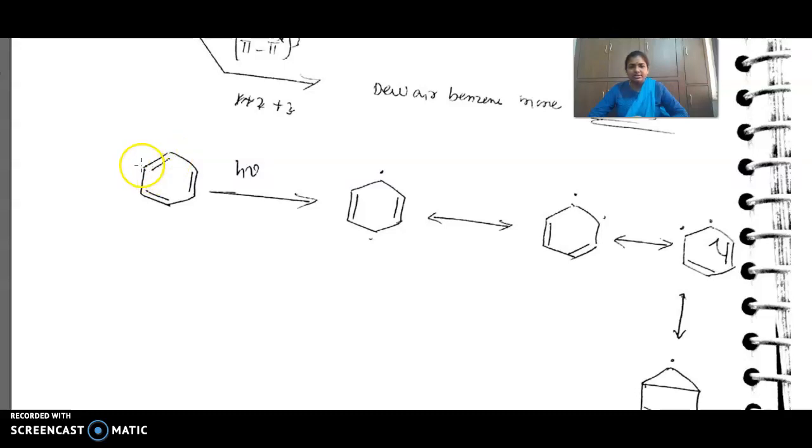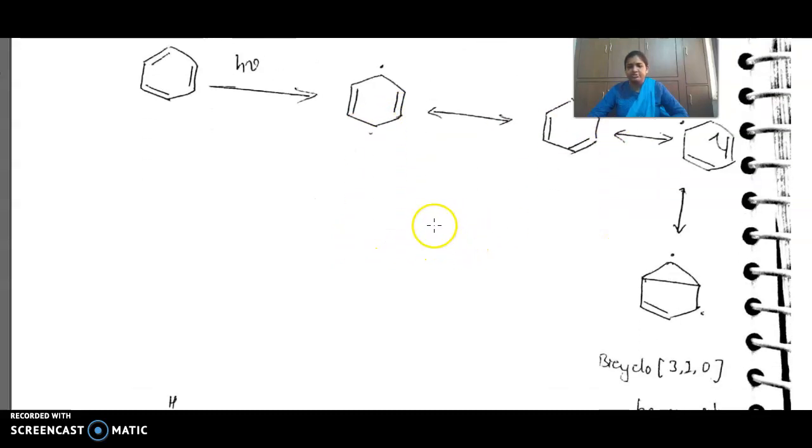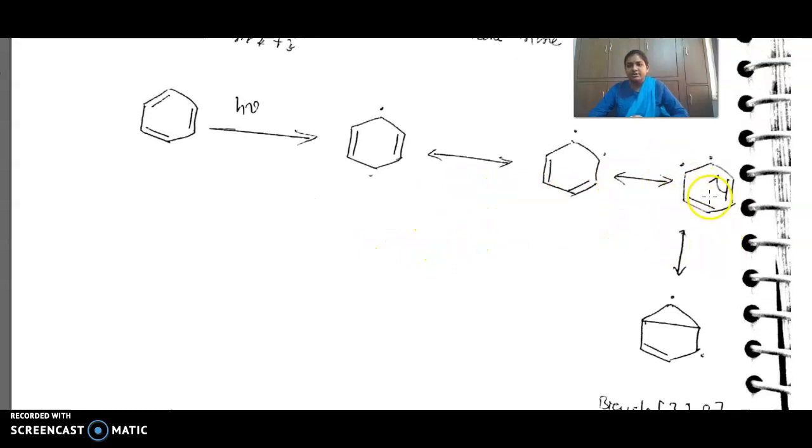Then this radical will form a pi bond here, and radicals are left over here. Then again homolysis of this bond gives a radical here and here, and this forms a pi bond. Now you are getting the radicals, just a rearrangement of these radicals. Then you get these radicals here.